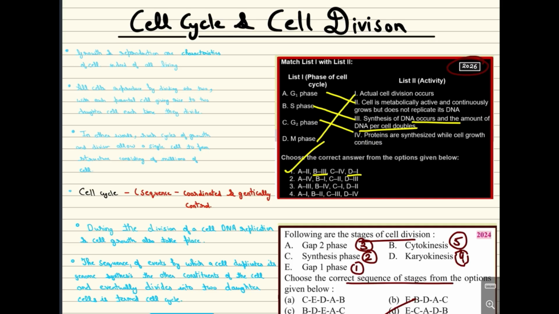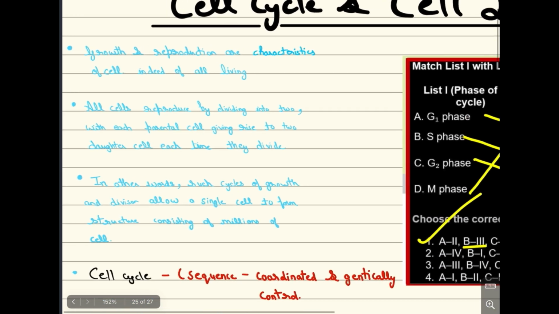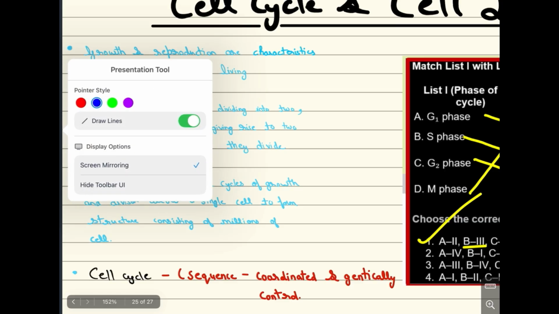Okay, so never mind. Now we are going to start with the cell cycle and cell division. This is the very first chapter of our class 11 bio. The mindset of this playlist is that we are going to study the bio as a separate thing, as well as solve the NEET questions also. My philosophy for NEET study is very simple: if you prepare for the hard, you will prepare for the easy things very easily, and that is a tested thing. So let's start without wasting a single second.